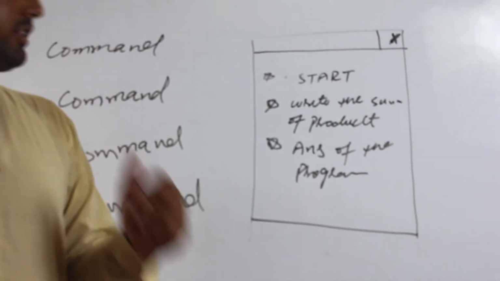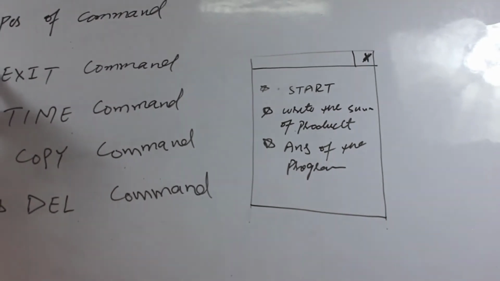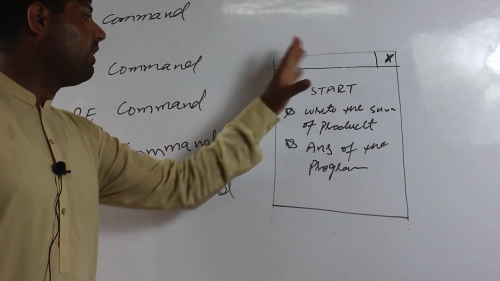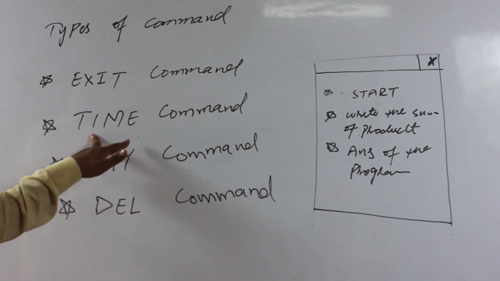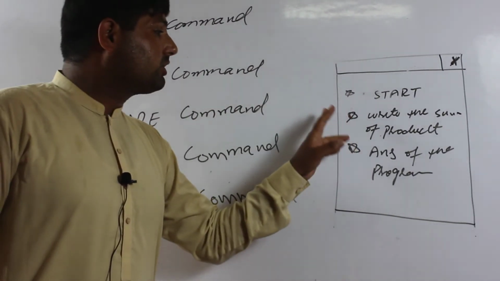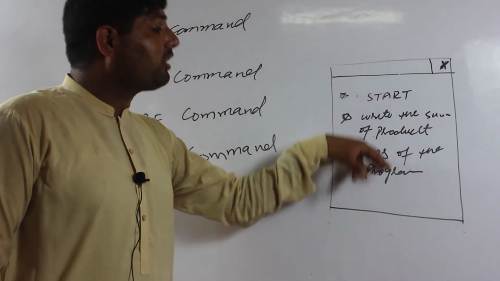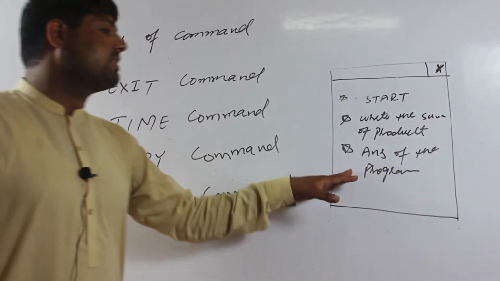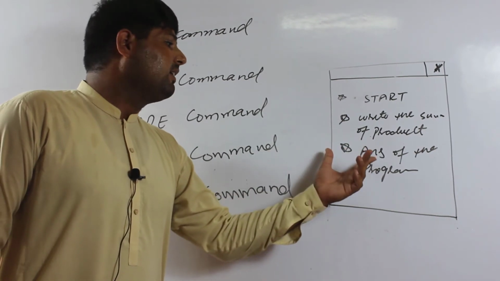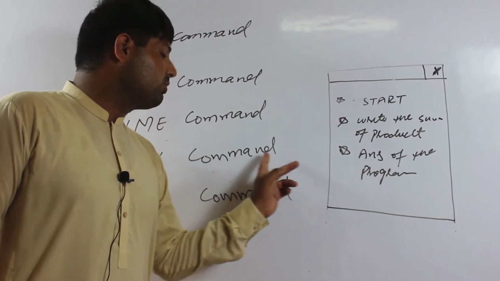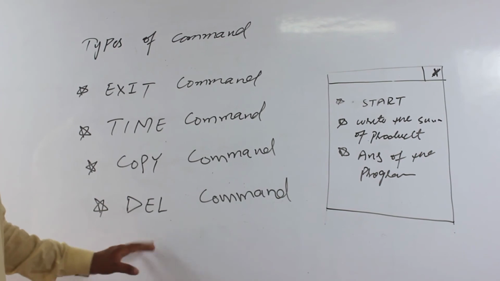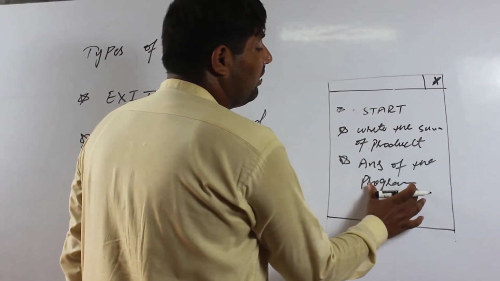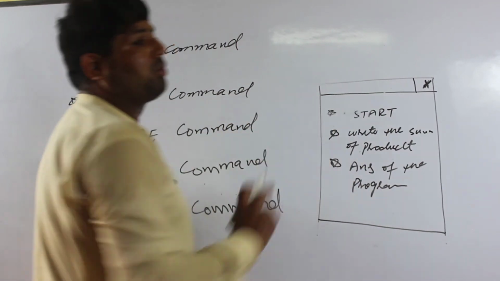It means we can say that the exit command is used for cancelling the program, the time command is used to check the correct time during the program, the copy command is used to copy any text, image, audio or video, and the del command is used for deleting the text on the computer screen in the program.